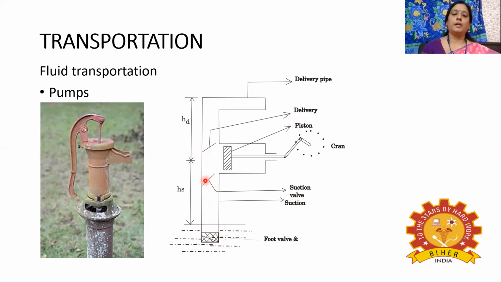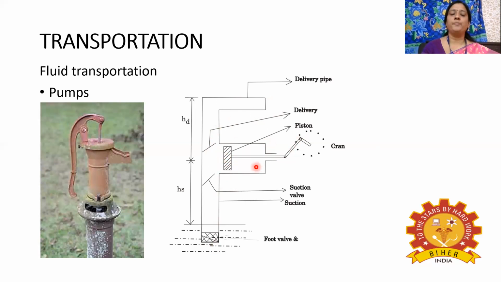That's why it is called a non-return valve. So this is the suction valve and this is the delivery valve. And the piston is present in the cylinder. Due to the piston movement only, the water will be moving into the suction pipe and it will be delivered into the delivery pipe. So this piston is connected to the crank, and when the piston moves from the left side